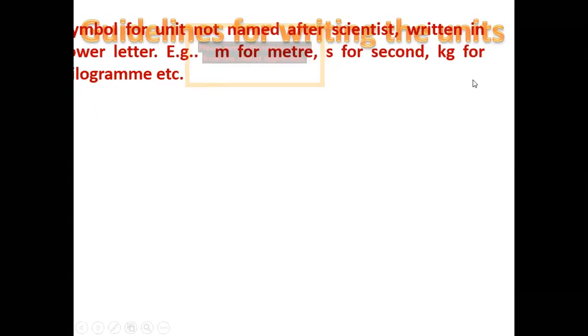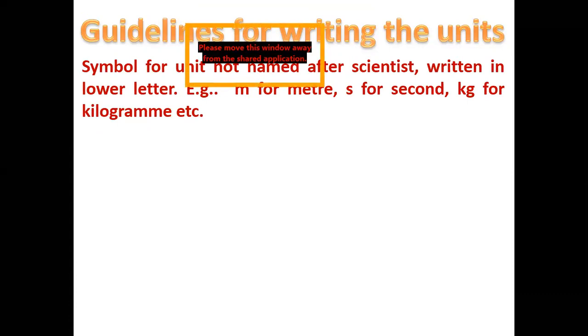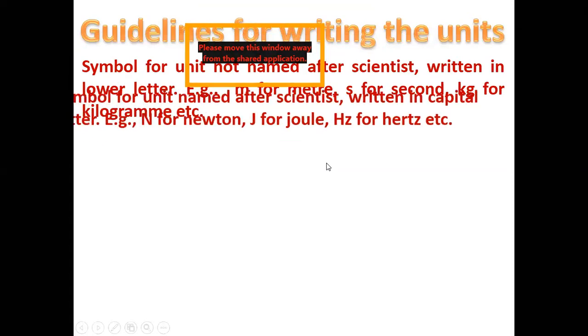Okay, so we were talking about the guidelines. The first guideline was that the symbol for units not named after a scientist is written in lowercase letters. Like for meter, you will write small m, for second, small s, kg for kilogram, in such a way. Okay, this is what we have discussed yesterday.